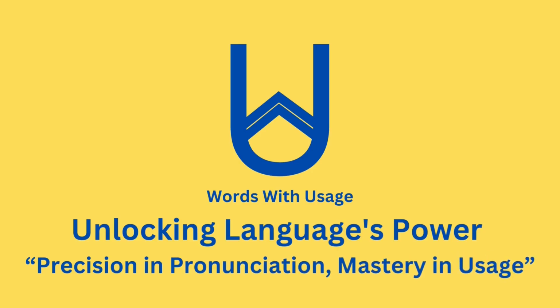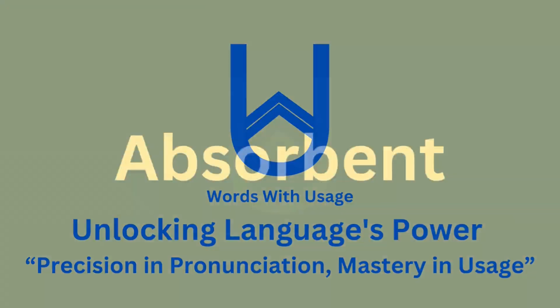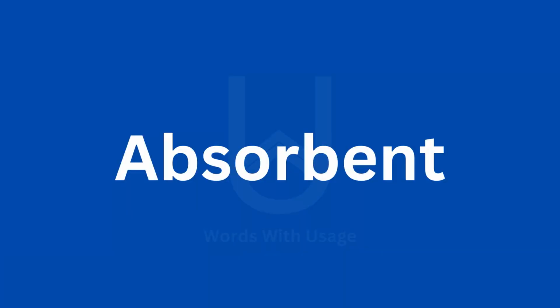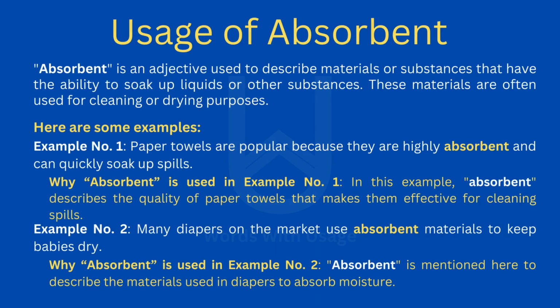In this video, the word is absorbent. Absorbent. Absorbent. Absorbent is an adjective used to describe materials or substances that have the ability to soak up liquids or other substances. These materials are often used for cleaning or drying purposes.